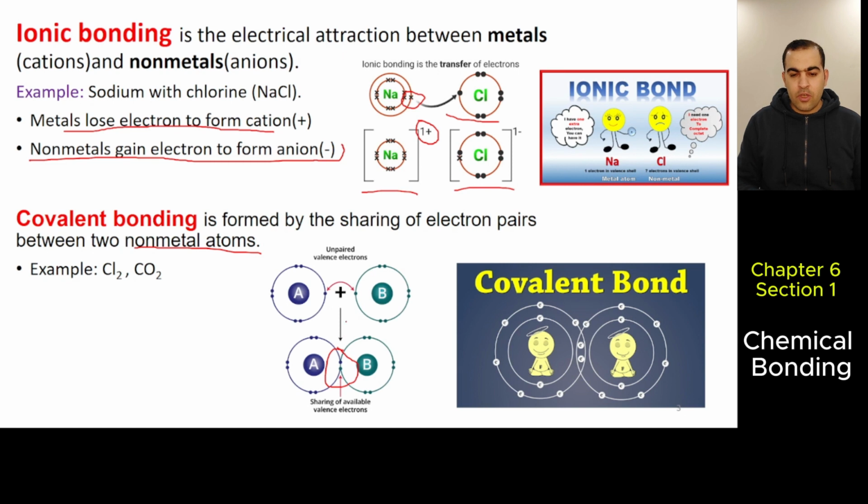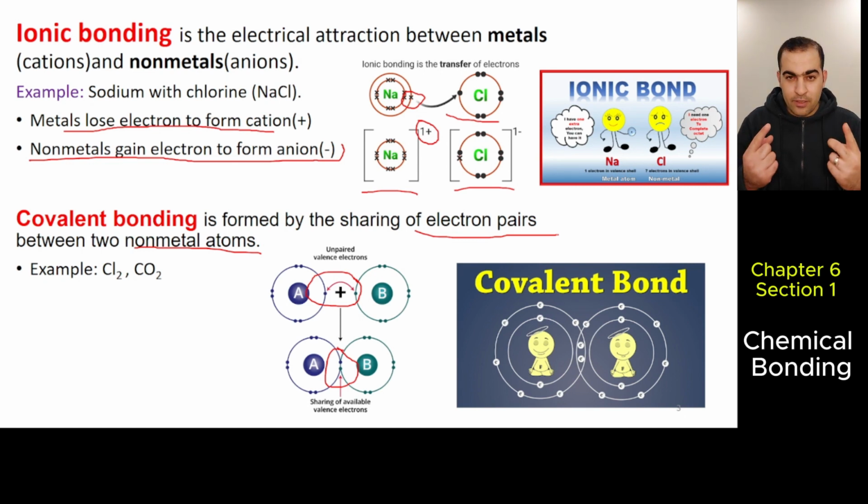So electron pairs: a pair means two. When you say electron pairs, sometimes we have one pair, which is a single bond. Later we'll talk about two pairs.